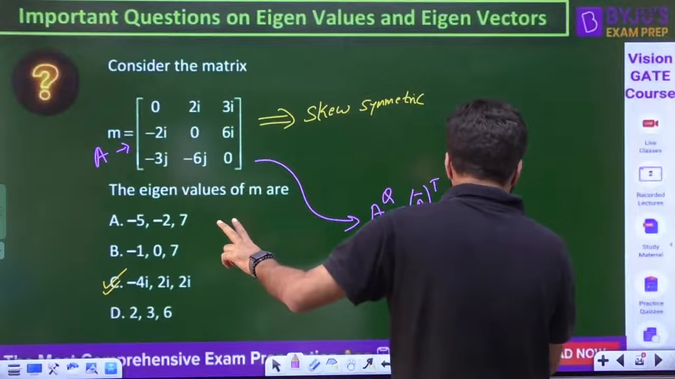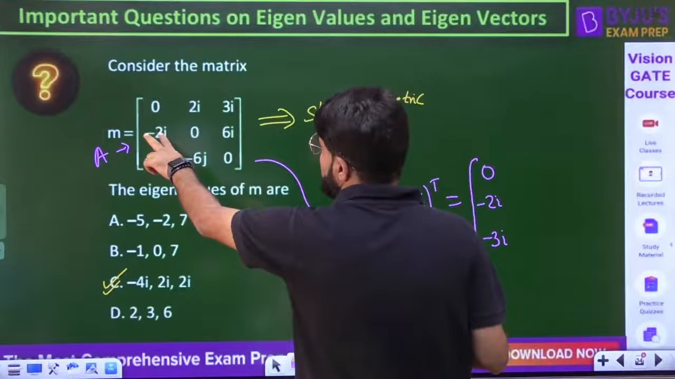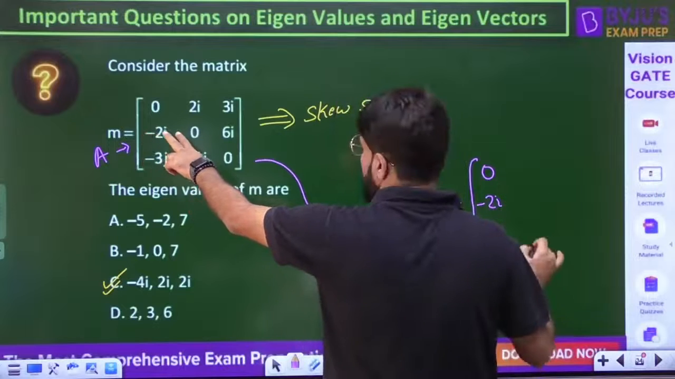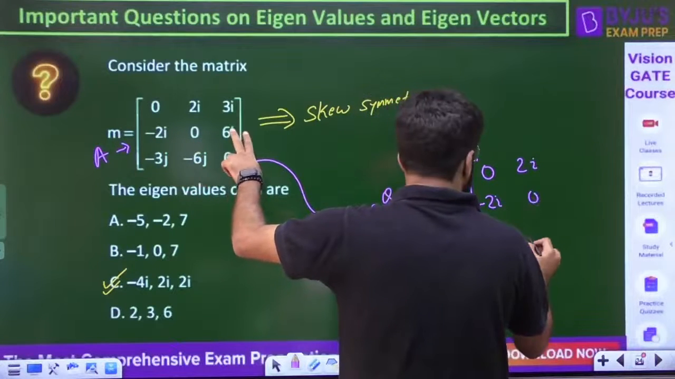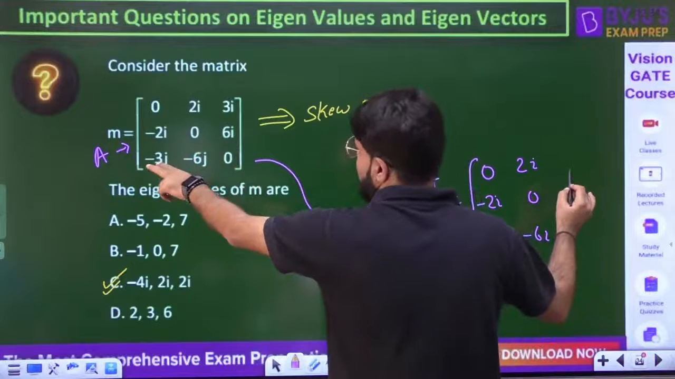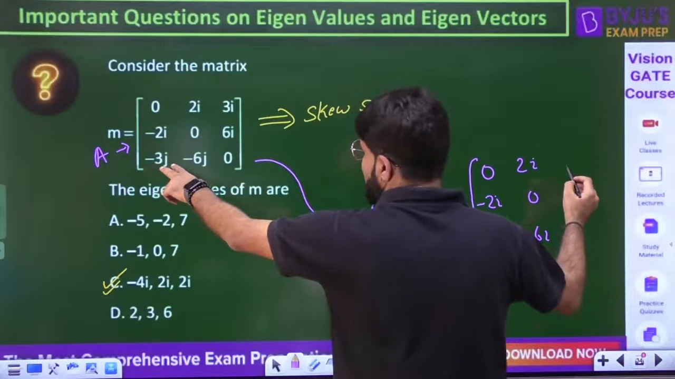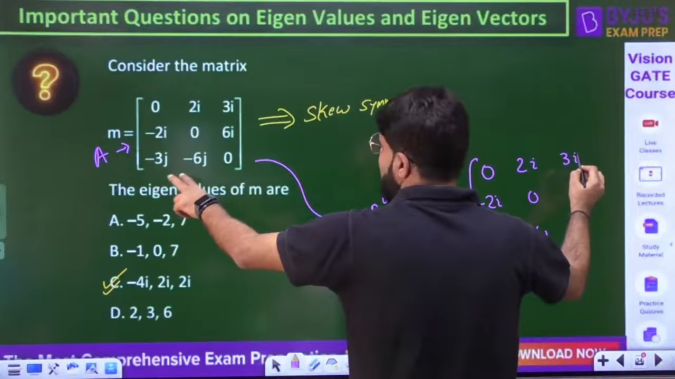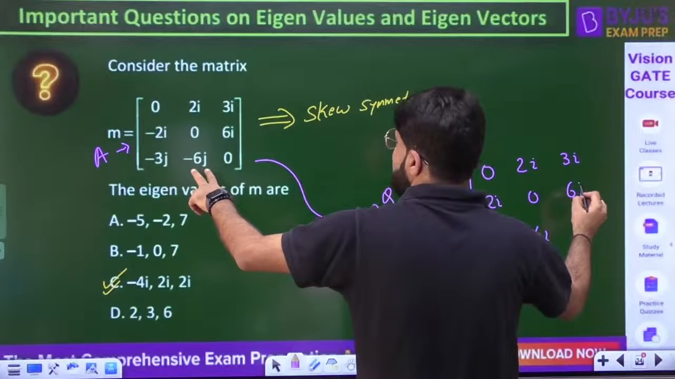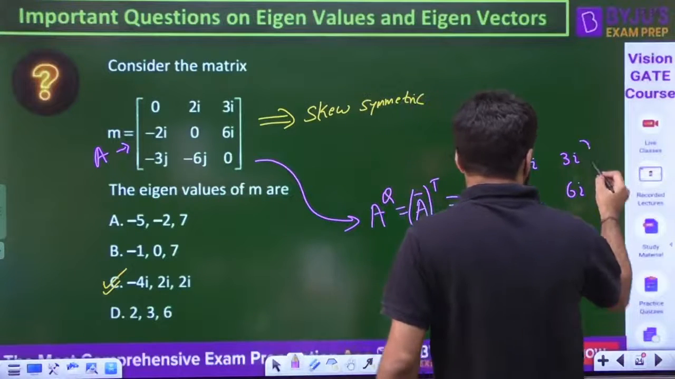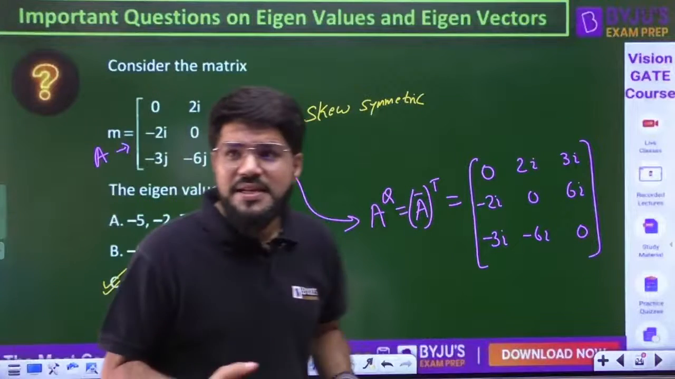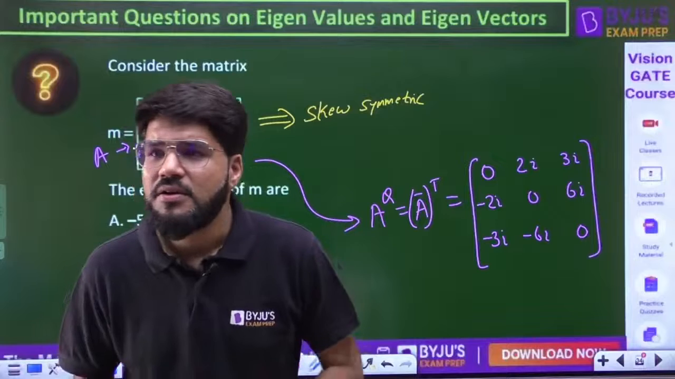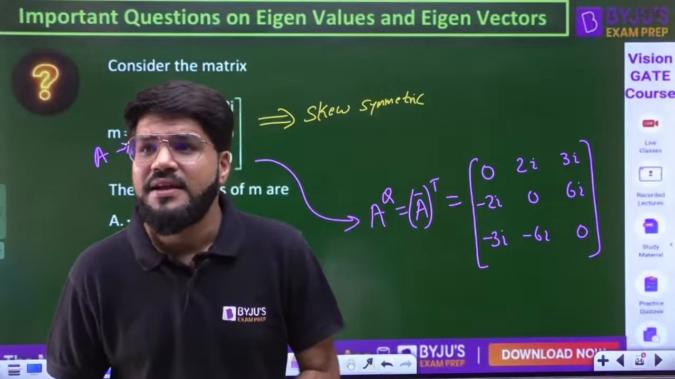3i conjugate is minus 3i. Now let us come to the second row, written in the second column. Minus 2i conjugate is 2i, then 0, and 6i conjugate is minus 6i. Next, the third row: minus 3i conjugate will be 3i, minus 6i conjugate will be 6i, and 0 conjugate is 0. They are exactly identical to each other.